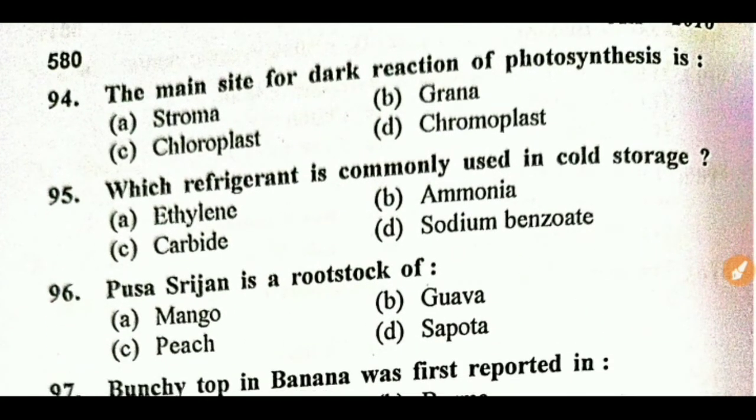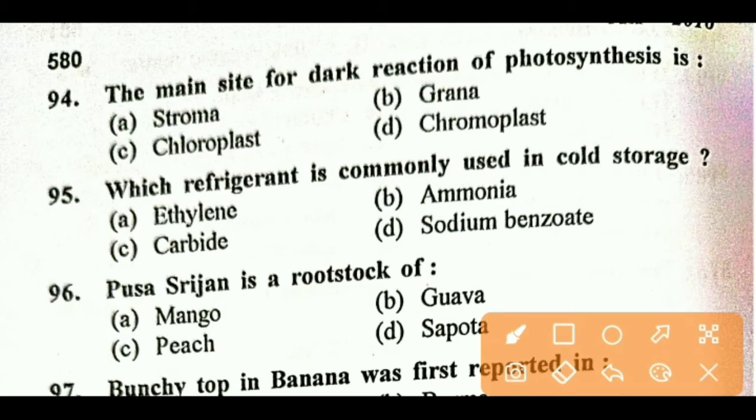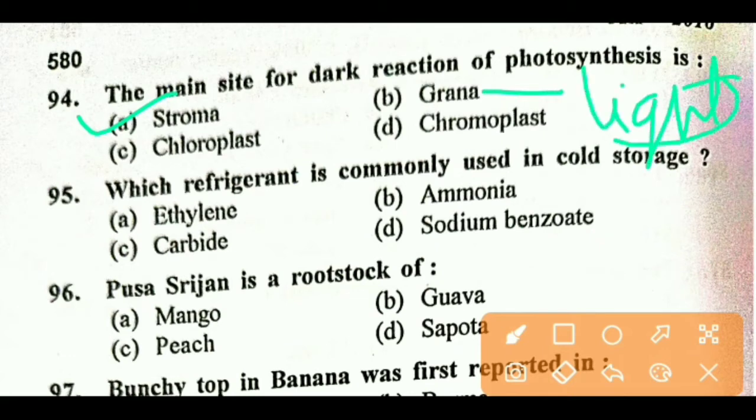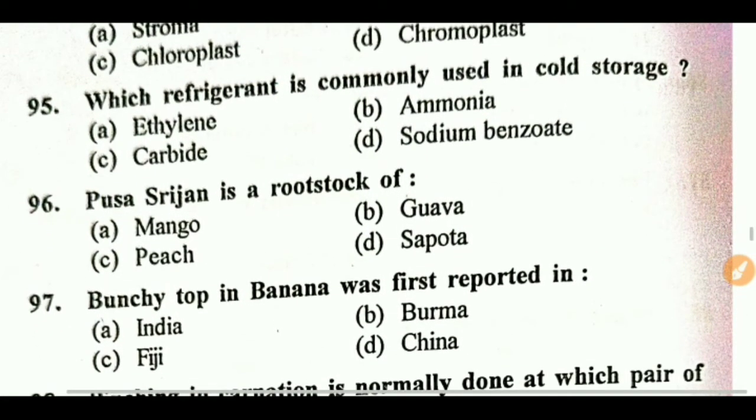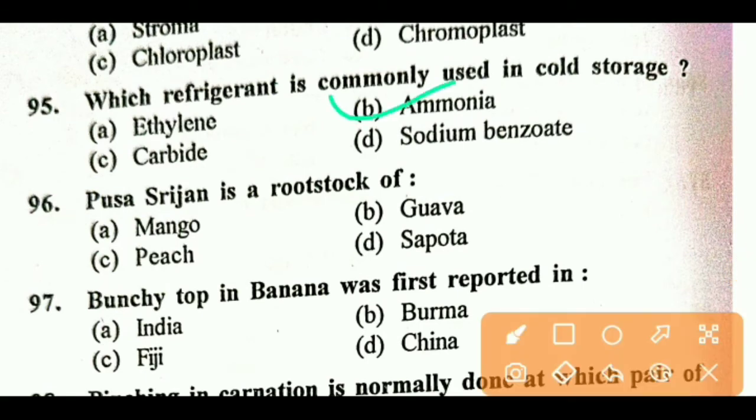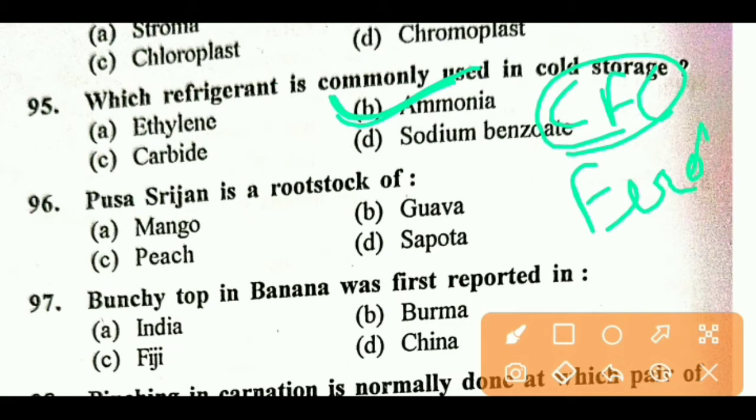Next question, the main site for dark reaction of photosynthesis, right answer is A, stroma, and the light reaction is in grana. Next question, the refrigerant commonly used in cold storage, right answer is ammonia. In India generally ammonia is used, and also CFC, Freon, but mostly ammonia.